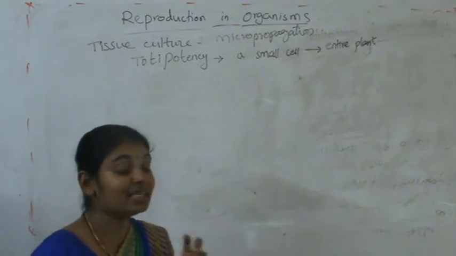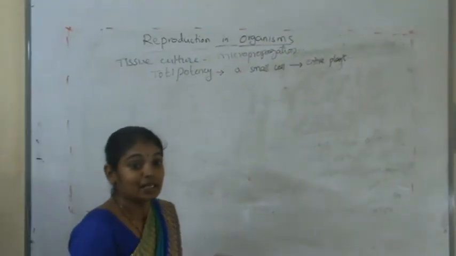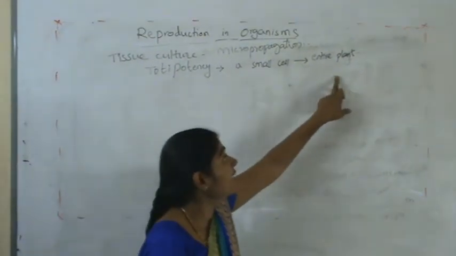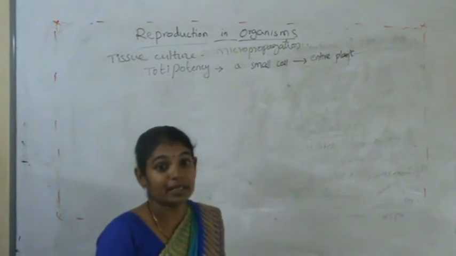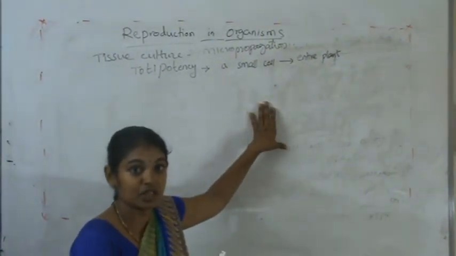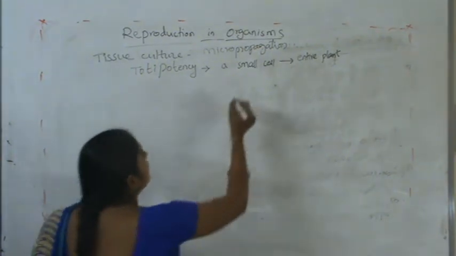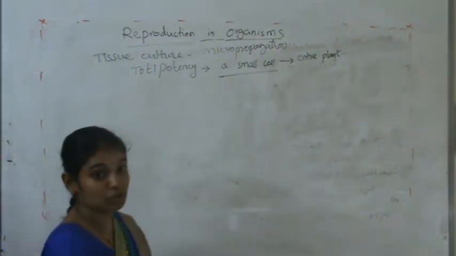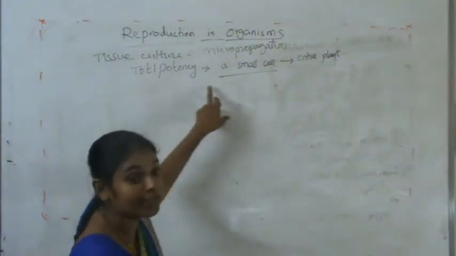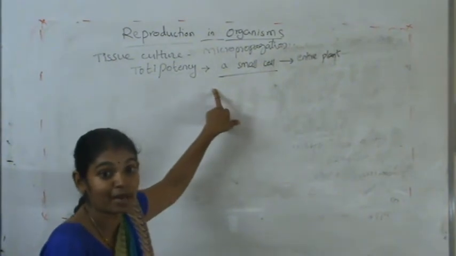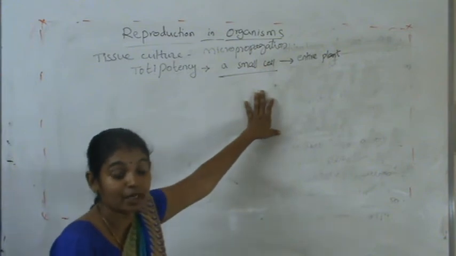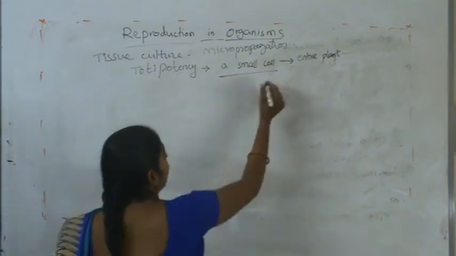The definition of totipotency is the capability of a cell to give rise to the entire plant by providing suitable environmental conditions. So it is an artificial technique, and a small cell can give rise to an entire plant. That capacity of the cell is called totipotency, and the plant in which this totipotency is developed is called totipotent.